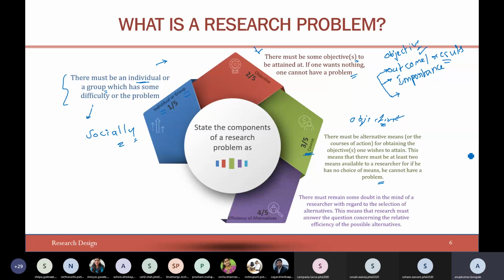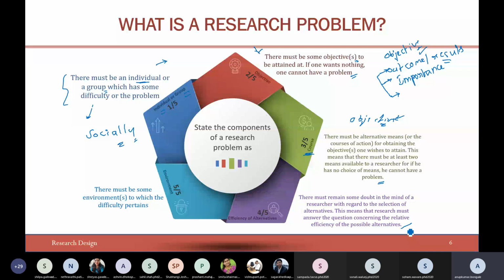Another important thing is the efficiency of alternatives. You have a couple of alternatives, but there must remain some doubt in the mind of the researcher with regard to the selection of alternatives. This means the researcher must answer the question concerning the relative efficiency of possible alternatives. You have multiple alternatives; you may think it can be implemented in this way also, or in another way. So you should have a way to judge the efficiency of the implemented strategies. That also should be there.